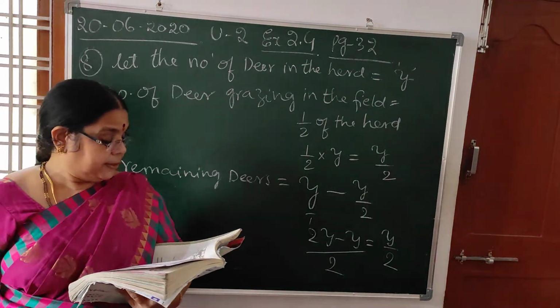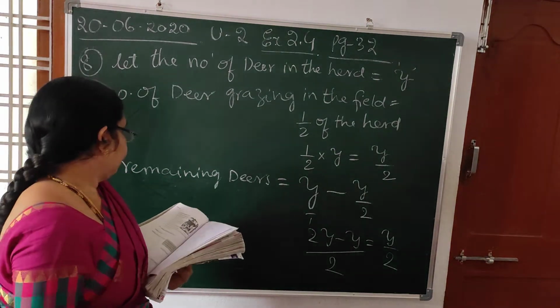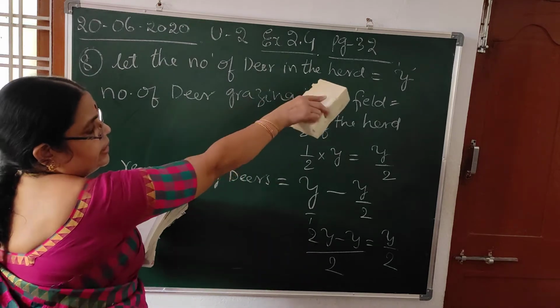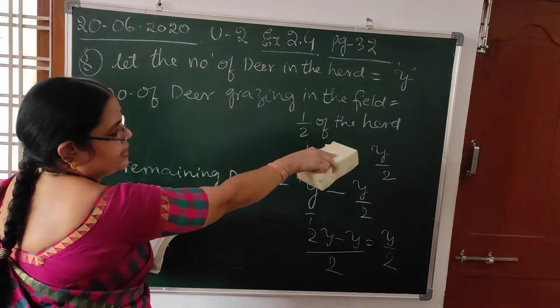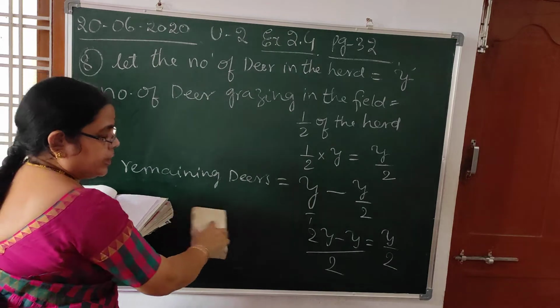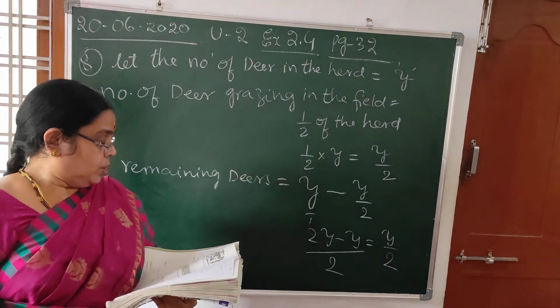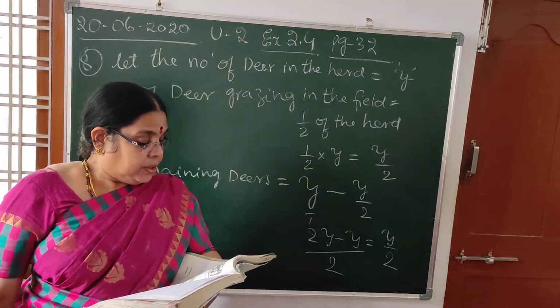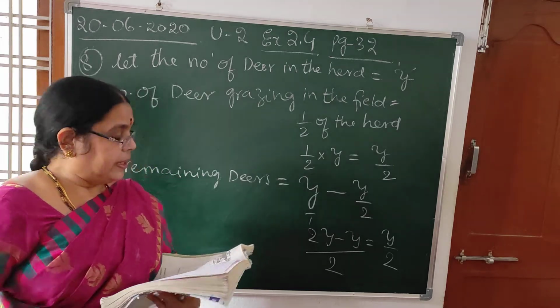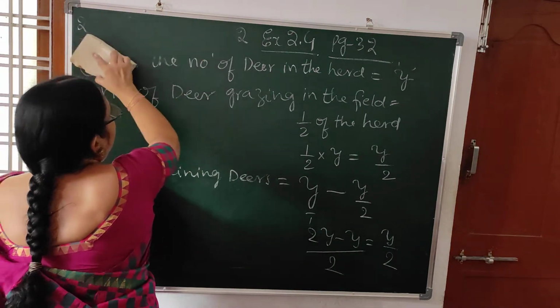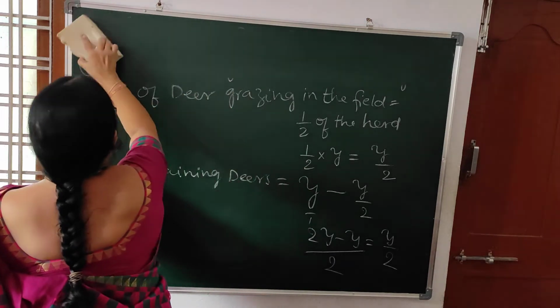Next, what is he saying? So number of deer in the herd is y. Number of deer grazing is half of that, y/2. Remaining deer are y/2. So what is he saying now? 3/4 of the remaining are playing nearby. Now how many deer are playing nearby?